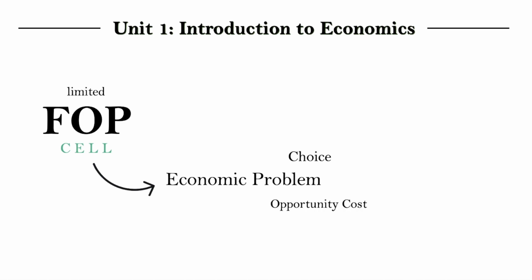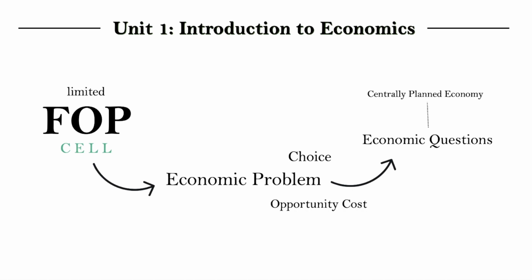And when making these choices, we must answer the main economic questions of how much of what we're going to make, how we're going to make it, and who we're going to make it for. And the two main economic systems that answer these questions are the centrally planned economy and the free market economy. Now, that's the wrap-up of this video, and in the next video, we're going to introduce the very first diagram in IB economics, the production possibilities curve, the PPC.